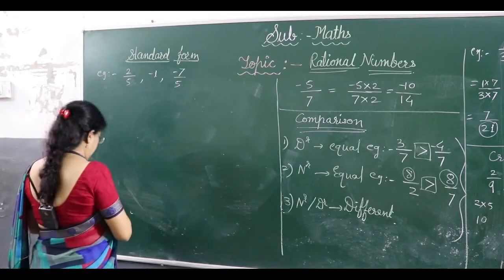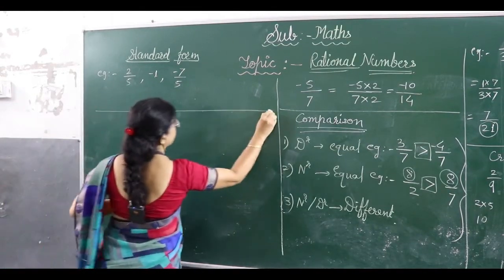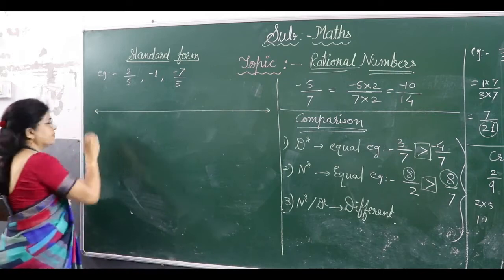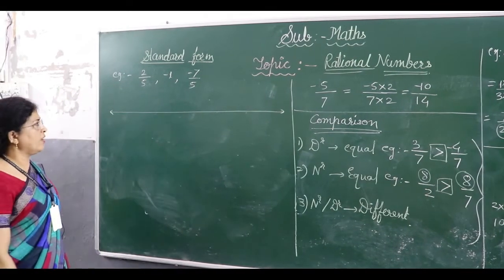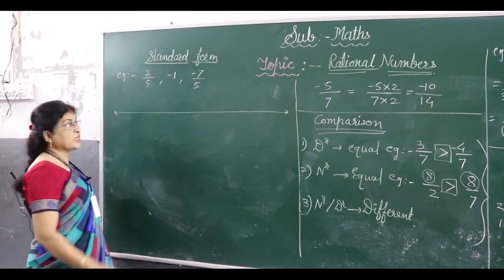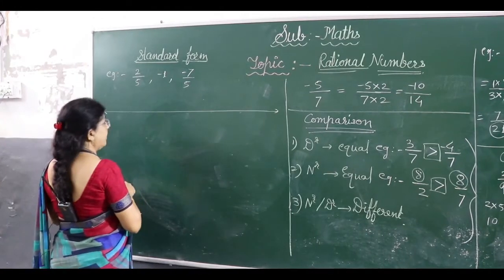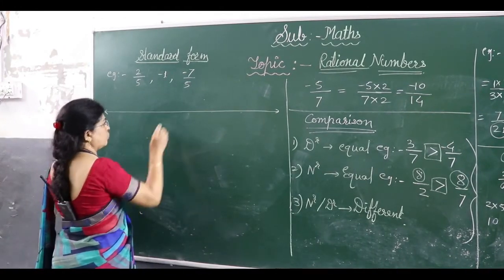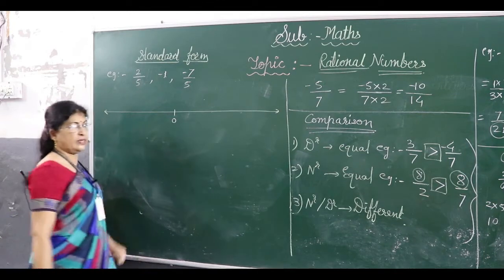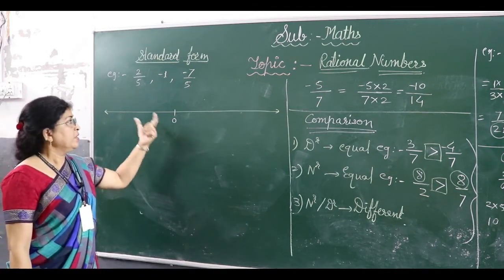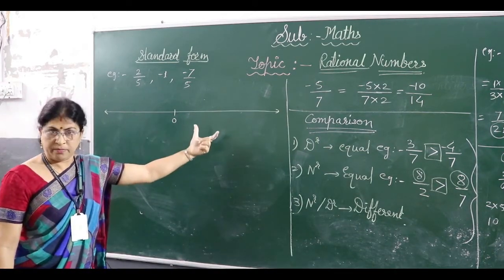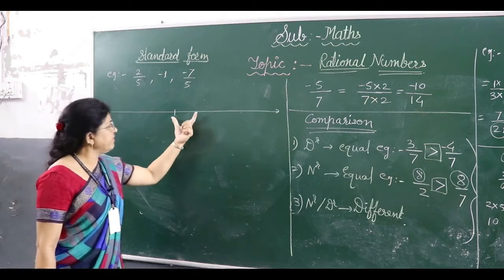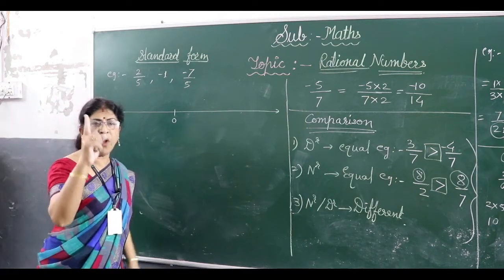First step, first you draw a line. This is your step 1. Draw a line. Then mark 0 in the center. I will use this white chalk to mark 0 at the center, and then draw the unit length. Unit length means every division, every part will be of 1.